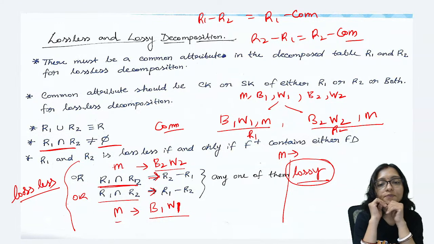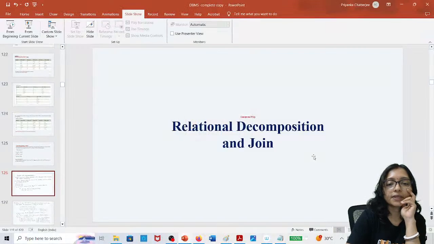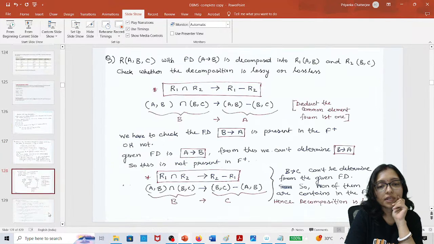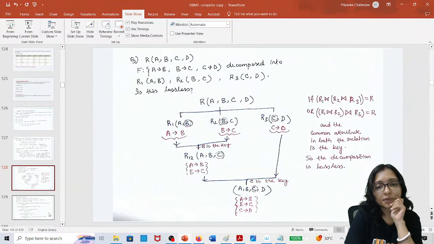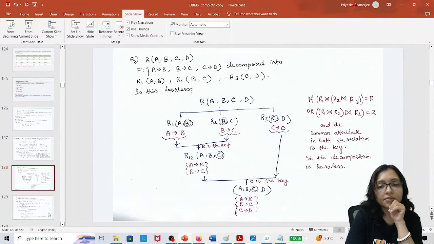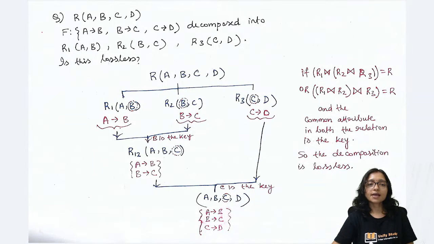Is it clear? Another topic is coming, about dependency preserving. What is dependency preserving? Here I am taking the example of lossless lossy. You can see the example. This is ABCD.